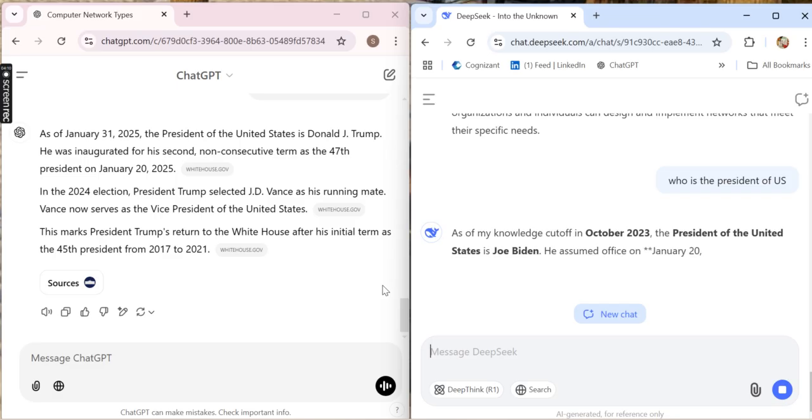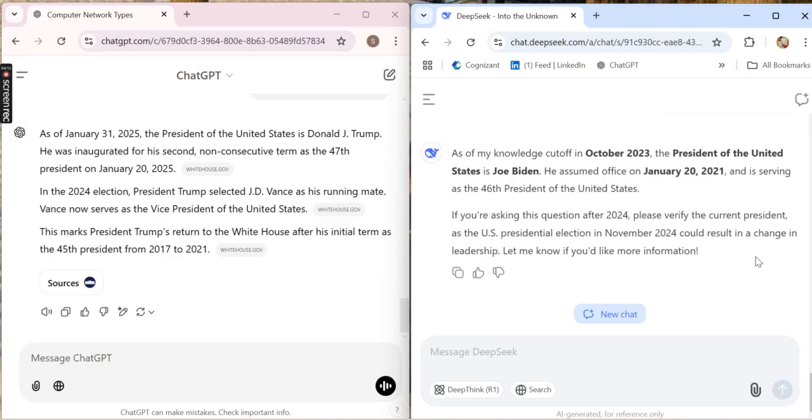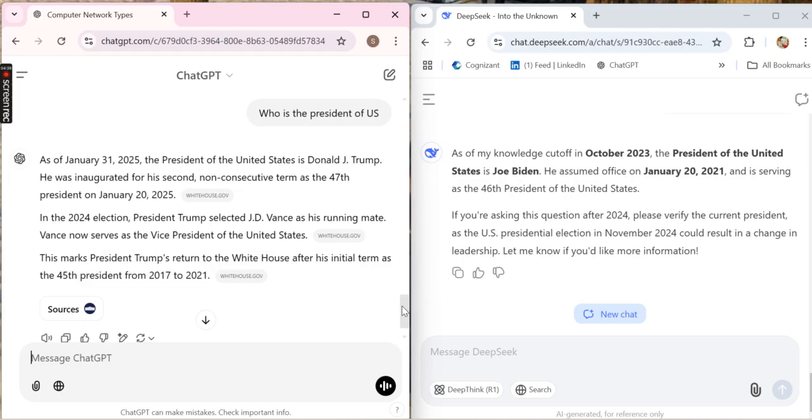We will check now. Okay, so this information is not coming. Why? Because the knowledge of DeepSeek is cut off from October 2023. At that time Joe Biden was president. So it mentions the previous data, not real-time or recent trends. DeepSeek is not going to show it, but ChatGPT shows real-time data up to January 31st. So Donald Trump is the recent president.